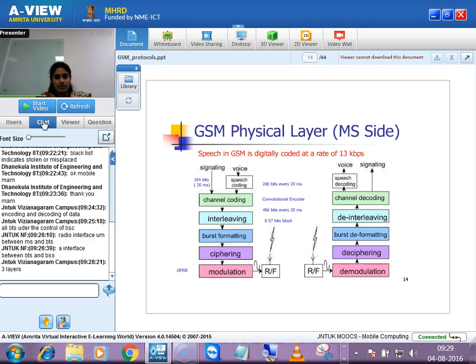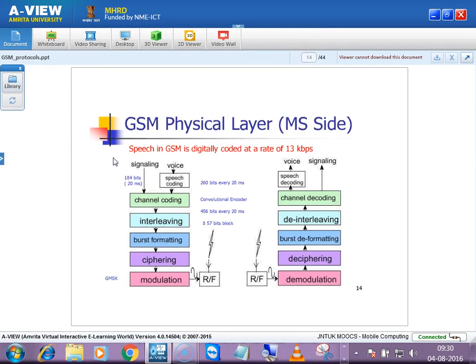Layers. Yeah, fine. 3 layers, right? One is the physical layer, the data link layer, and the network layer. When we compare with the OSI model, as I told you, the transport layer and network layer are merged into the network layer. The data link layer is anyway separate, and the physical layer is also separate, right?